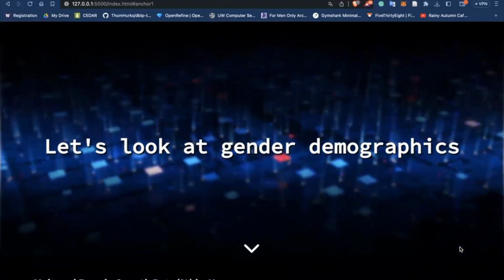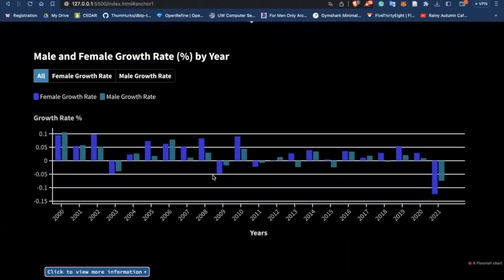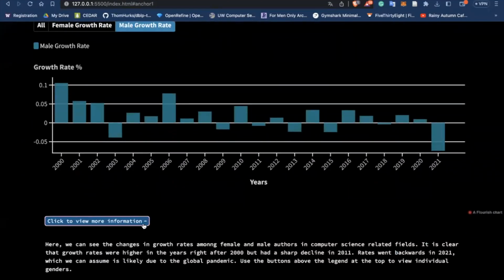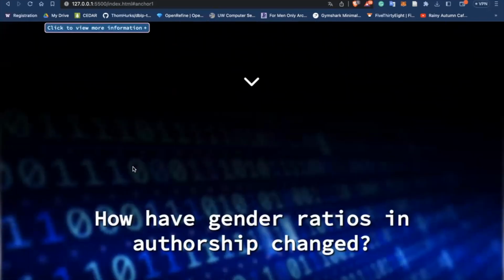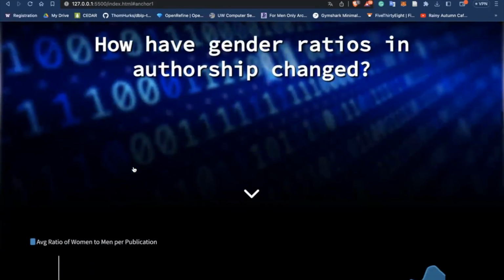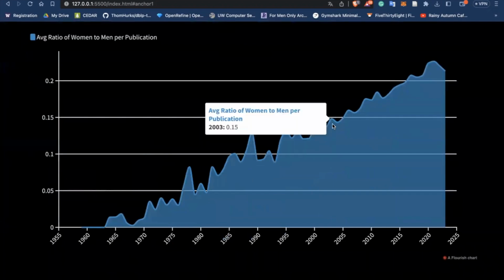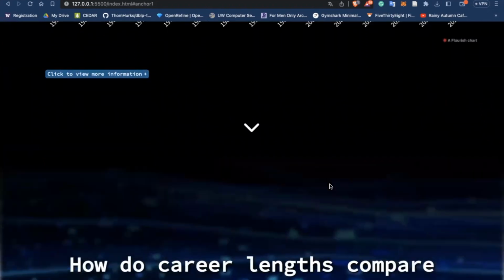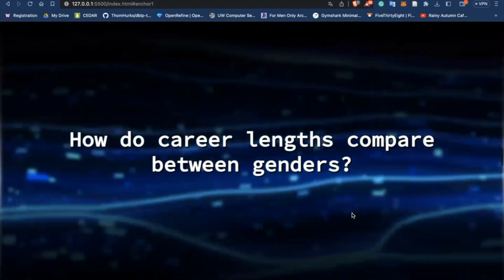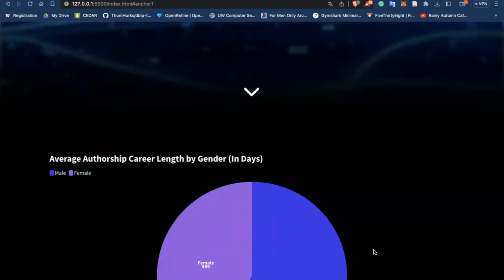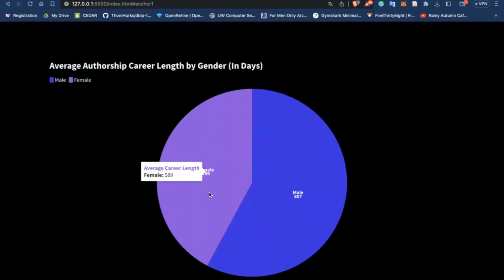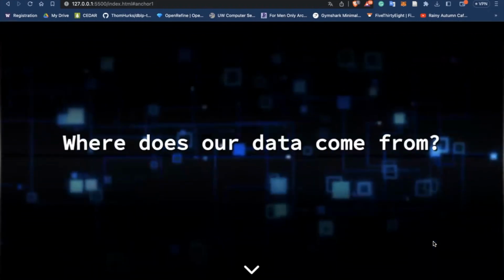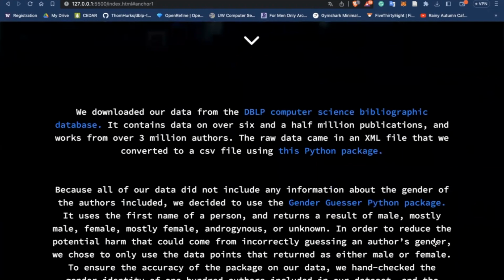Taking a look at gender demographics, I can break down male and female growth rate per year in CS authorship with some additional information, quite useful. Moving on, I can see gender ratios in authorship and how they've changed over time. And seeing that 0.2, it's not enough, but it does seem to be increasing, which is a good sign. Taking a look at career lengths between genders, I can see a simple pie chart that tells me that it's just not an equal issue. Okay, and data, perfect.